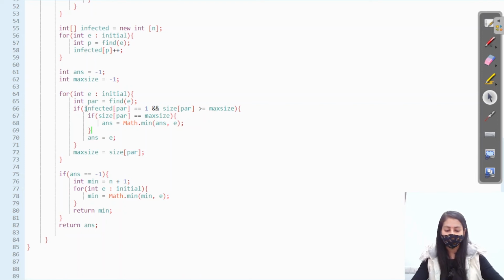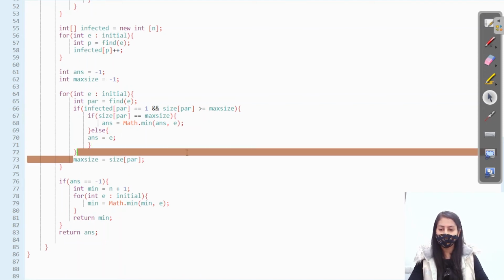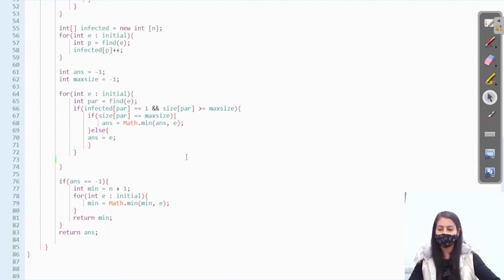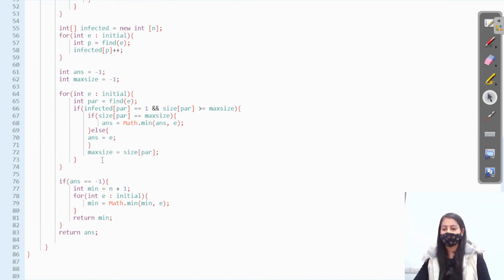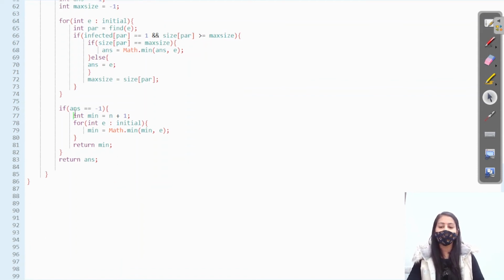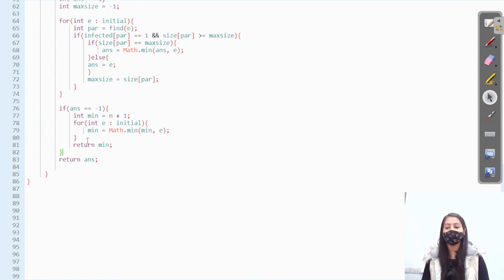So write else here, right? This max size is in this if statement only, right? We are updating the max size, right? Next is, if we are unable to find any answer, then return the smallest node present in the initial array, otherwise return that answer, right?